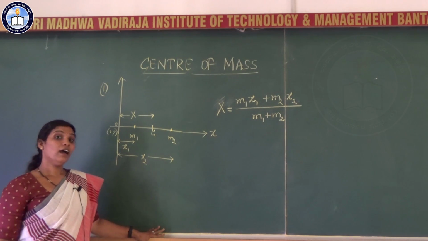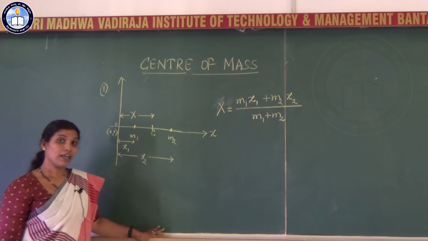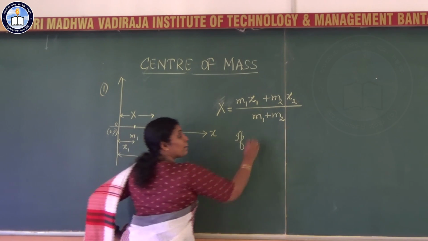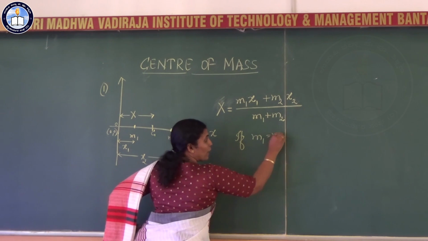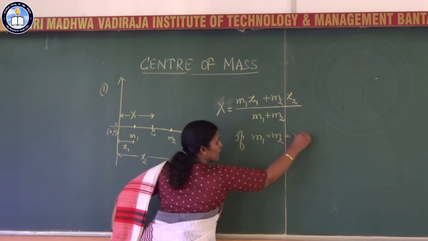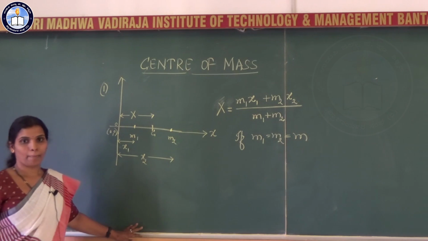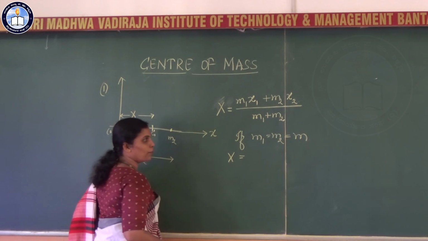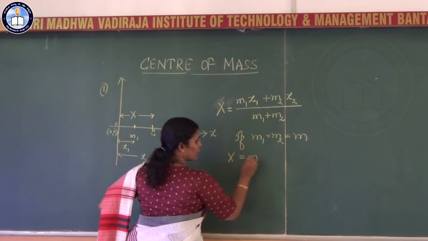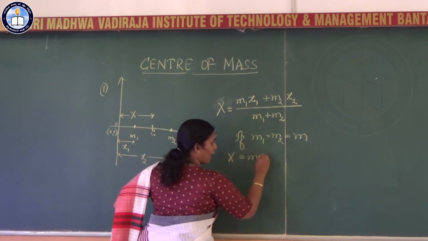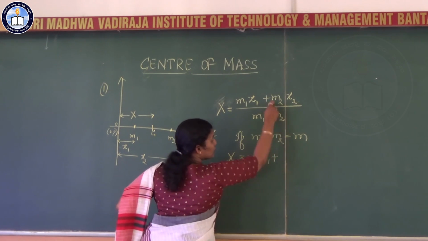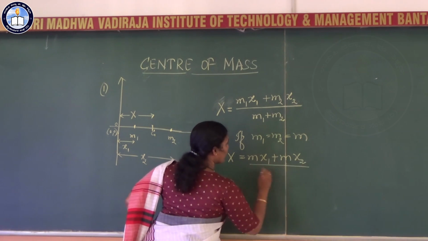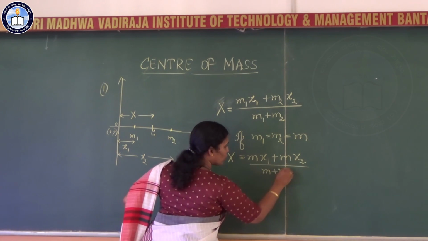Okay, I go to a special case. If the masses of both the particles are the same, that is if m1 equal to m2, say equal to some m, then what about x? x equal to m into x1 plus m into x2 divided by m plus m.